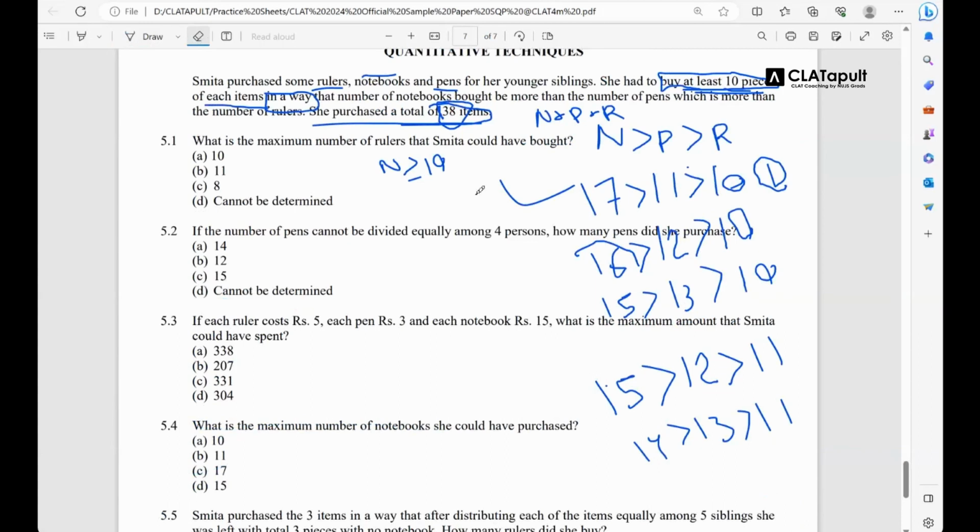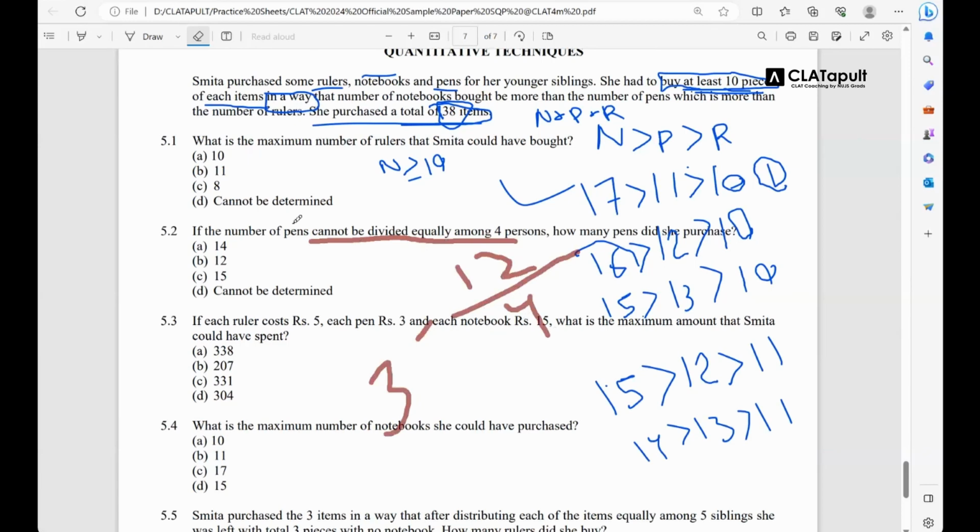Okay, I'll tell you why it's not 12. अब देखो, what does it say? See, I understand how you come to this conclusion. So, if the number of pens cannot be divided equally among 4 persons, ठीक है. Now you need to find scenarios जहाँ पे number of pens cannot be equally divided between 4 persons. If you go with 12, you divide 12 by 4. What answer do you get? 3, right? So you can divide 12 pens between 4 persons, 3 pens each.